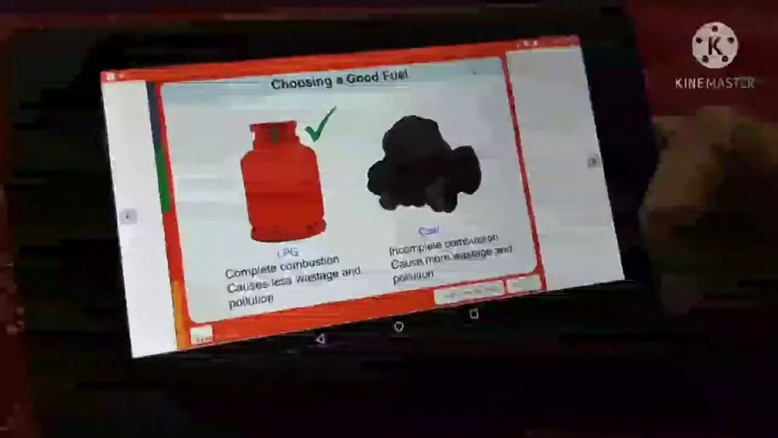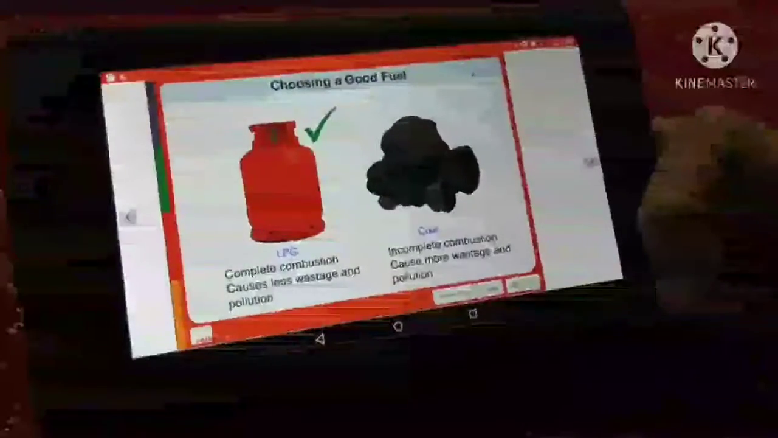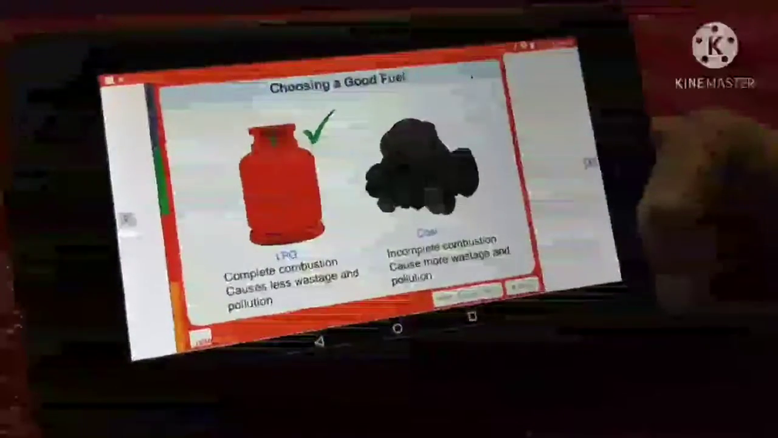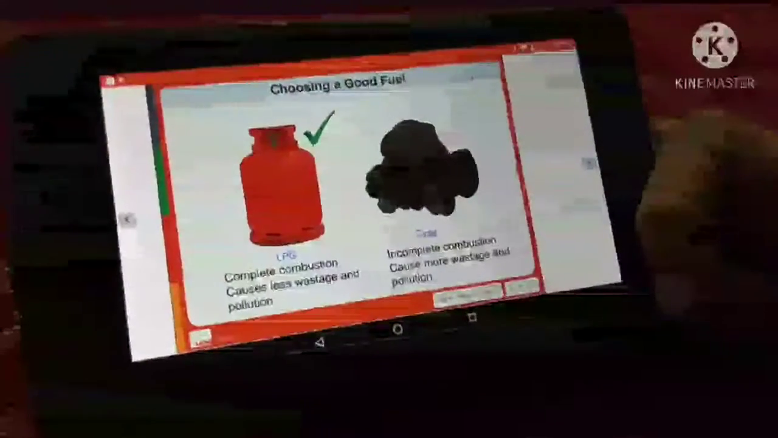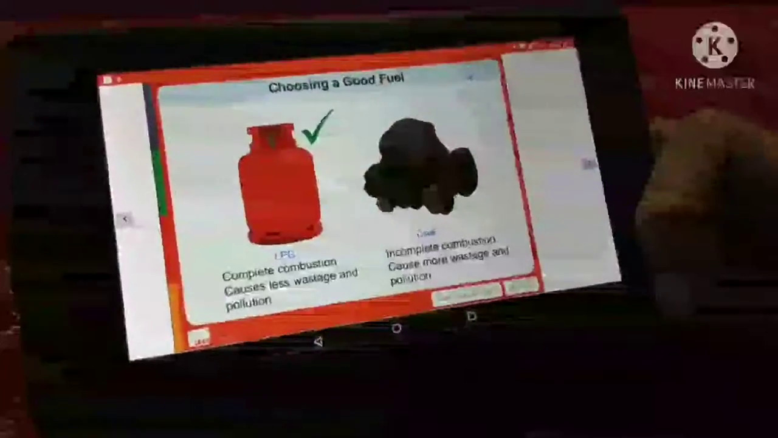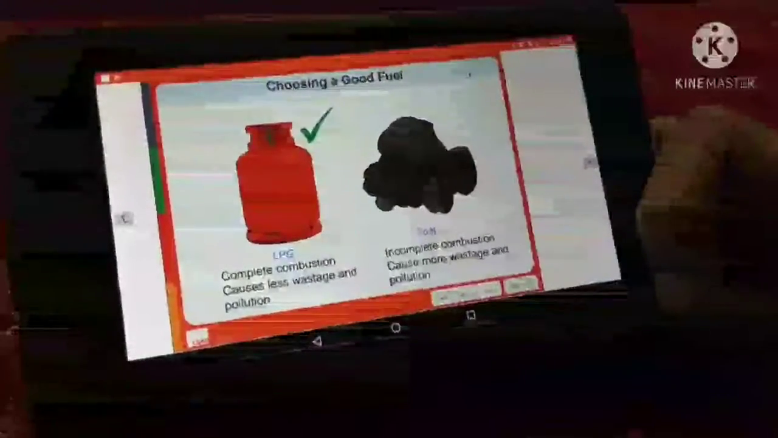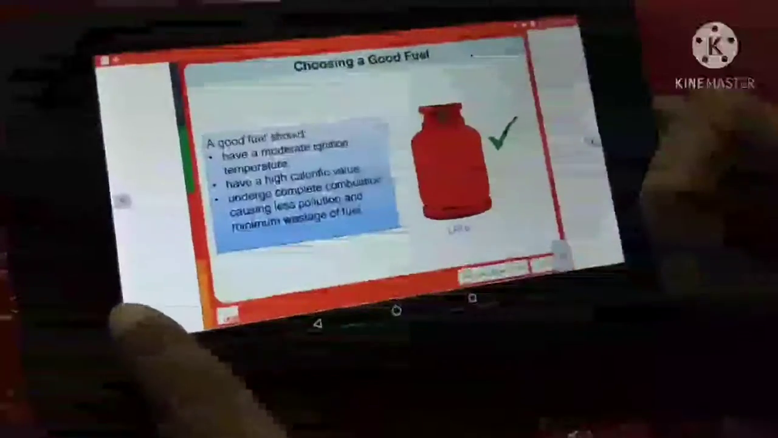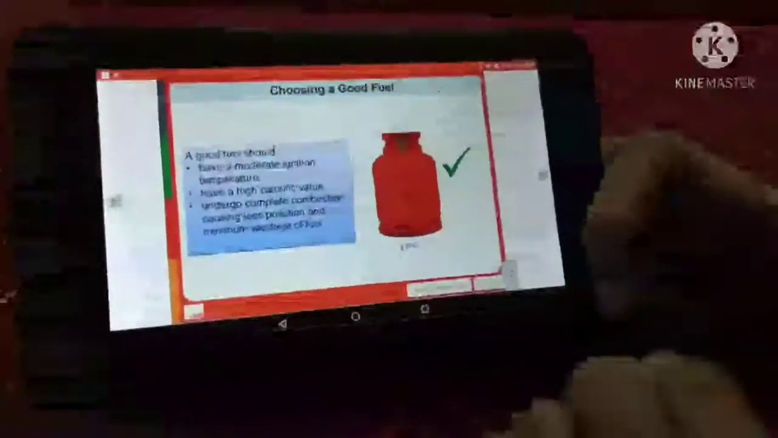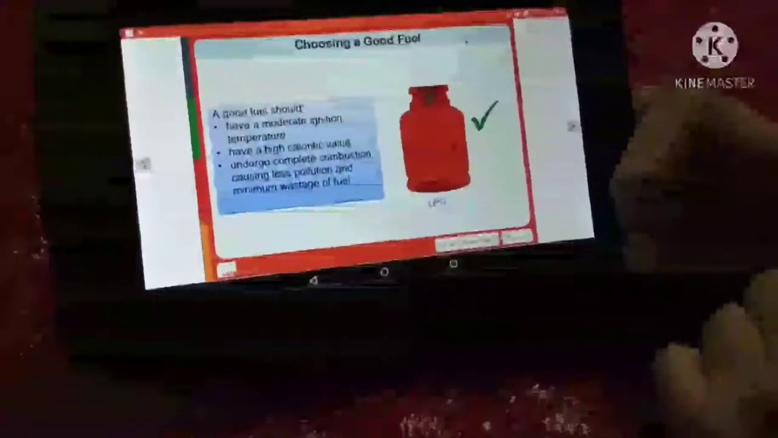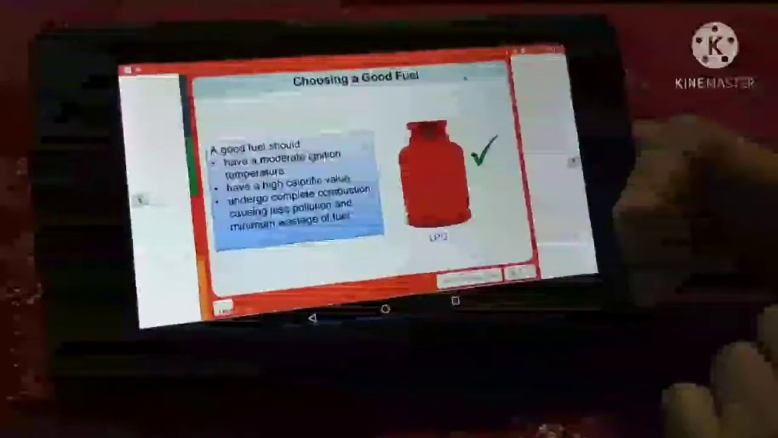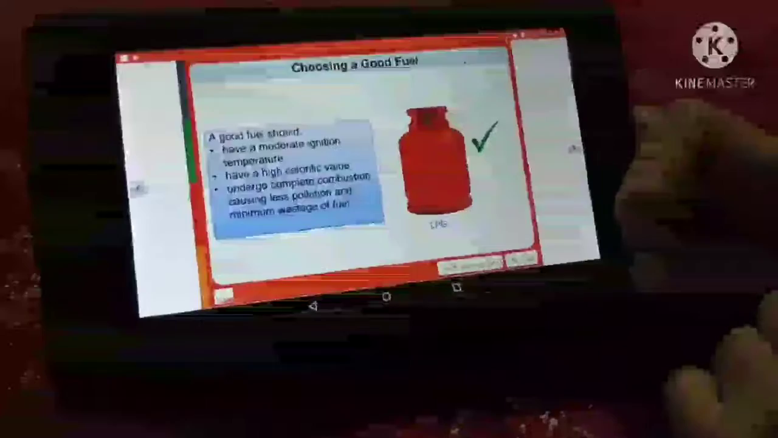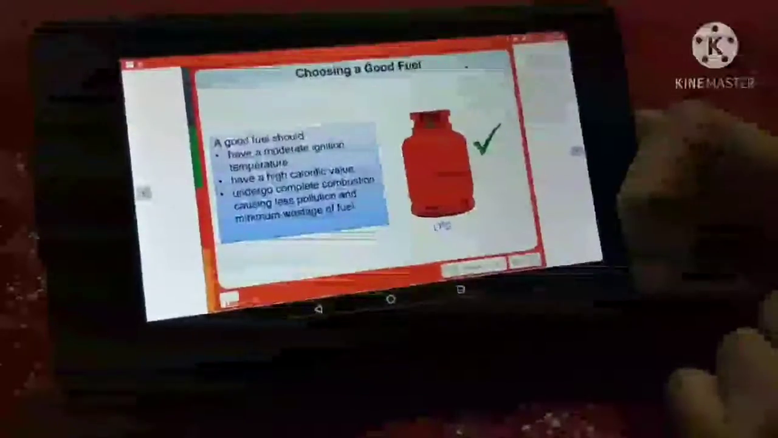Choosing a good fuel: the complete combustion of LPG causes less wastage and pollution. About coal, incomplete combustion causes more wastage and pollution. So, a good fuel should have moderate ignition temperature, should have high calorific value, and should undergo complete combustion, causing less pollution and minimum wastage of fuel.